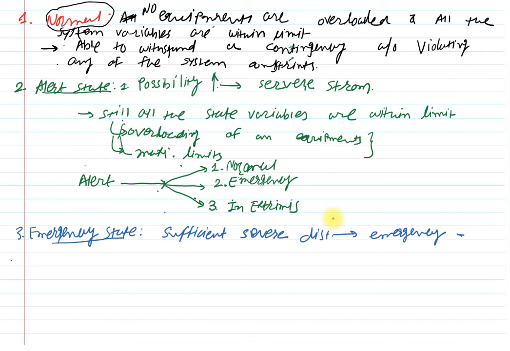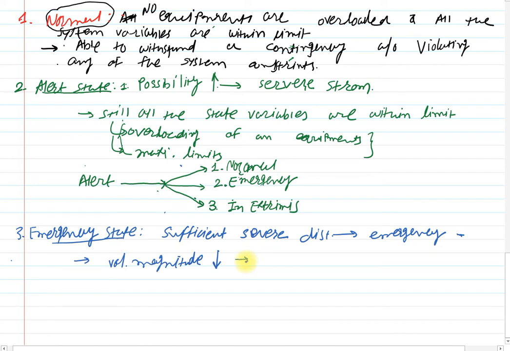Clear? So in this state, the voltage magnitude is reduced at many buses. Also, the equipment loading exceeds limits for a shorter period of time.